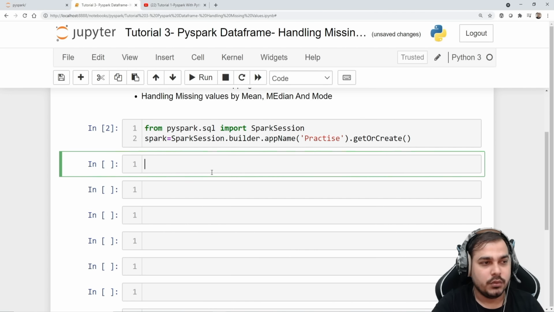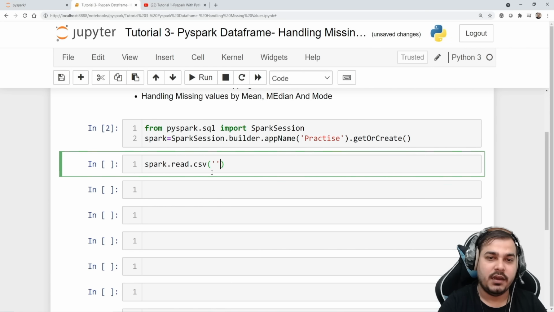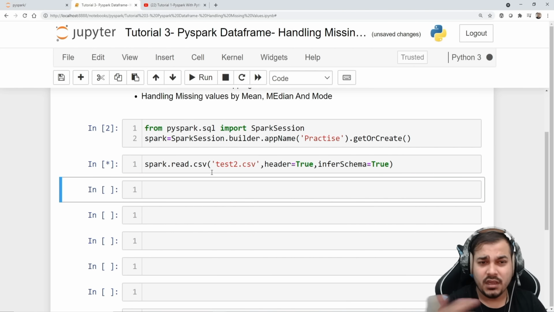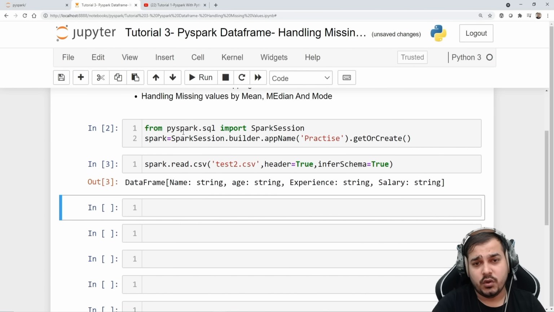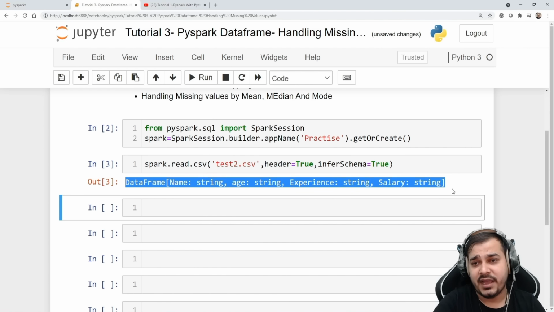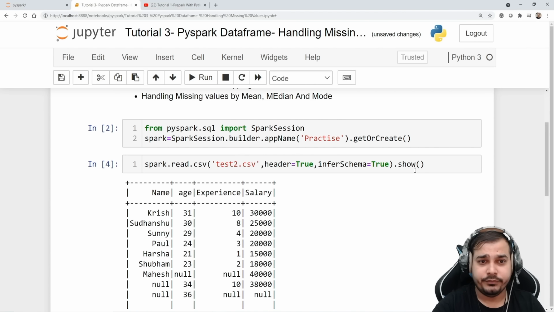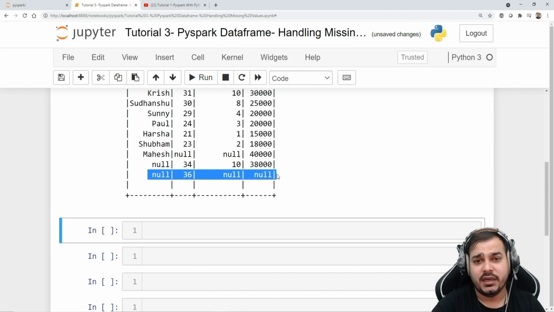So first of all, in order to read the data set, I'll just write spark.read.csv, and here I'm just going to use the CSV file name test2.csv, and it is saved in the same location where this particular file is. Anyhow, I'll be providing it in the GitHub also, and I'm going to use header equal to true, and probably there is also inferSchema equal to true, so that I'll be able to get the data set properly. So when I'm reading this, you'll be able to see this is my data frame. If you want to see the entire data set, use dot show, and this is your entire data set. Here you have null values and all.